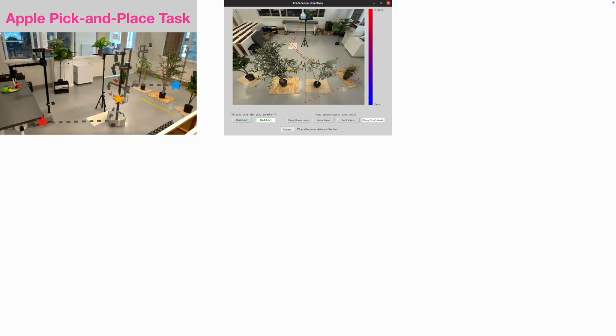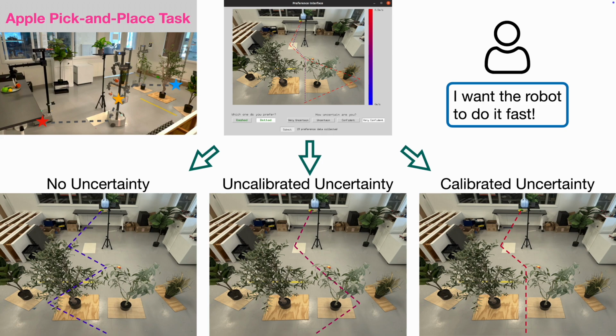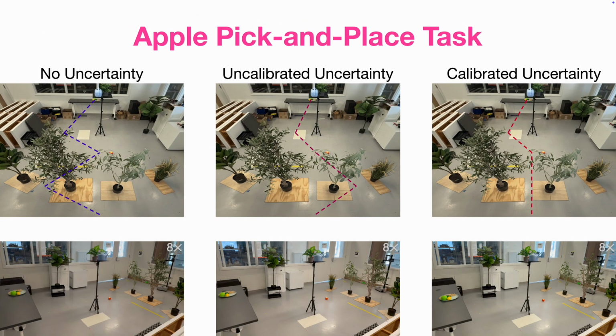Now we introduce the apple pick-and-place experiment. The interface is shown above. For each trajectory, a red color indicates a higher speed, while a blue color represents a slower speed. One user prefers the robot to put the apple on the table as quickly as possible. The baseline method produces a long, slow trajectory, while the uncalibrated uncertainty model improves the path by increasing speed and moving closer to the rack. By comparison, with calibrated uncertainty, UUPL achieves the most efficient trajectory, optimizing both the travel path and velocity. Here we provide the corresponding videos.